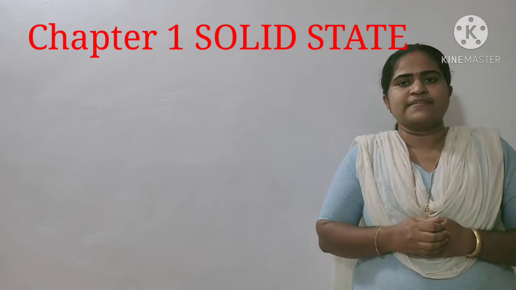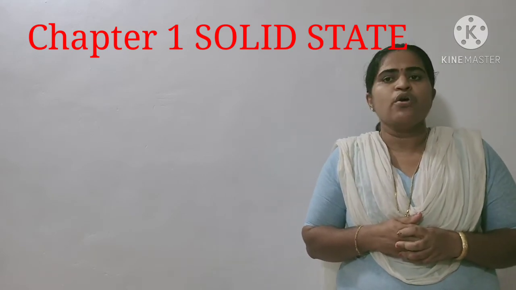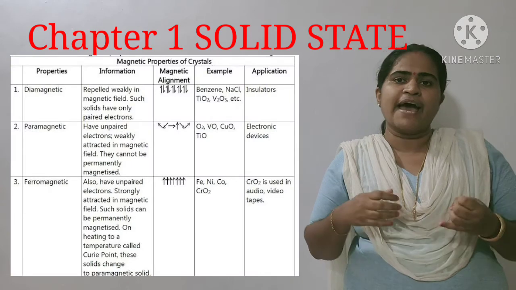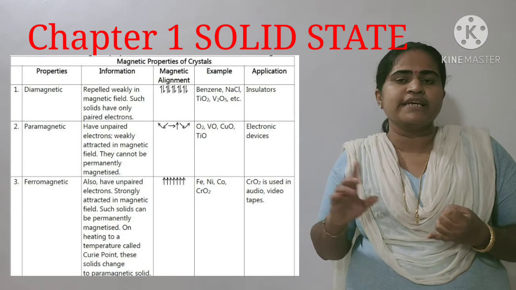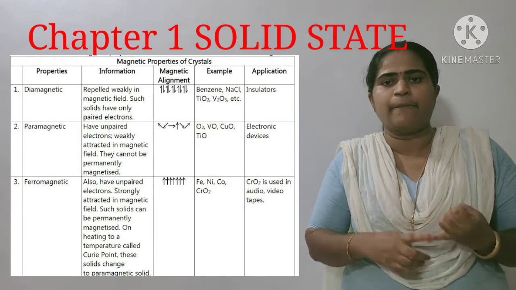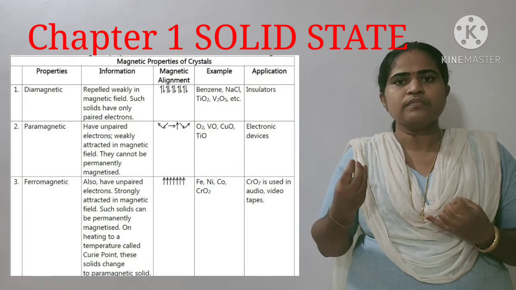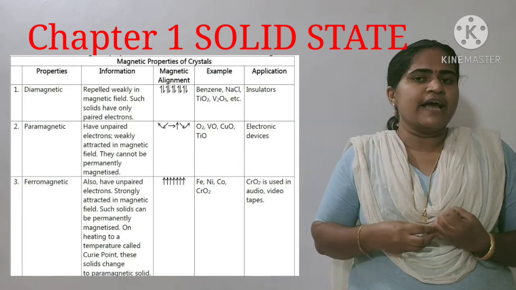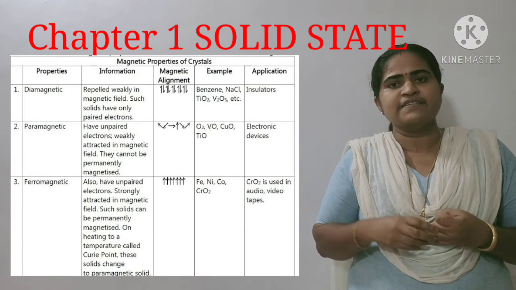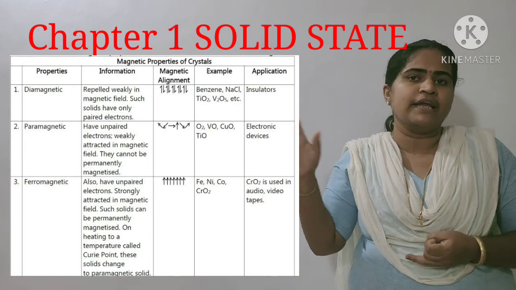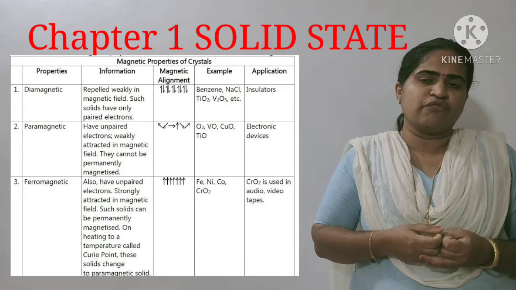Next, we discuss the magnetic property of solids. We already learned that solids are paramagnetic or diamagnetic. What is diamagnetic? If all the electrons present in a solid are paired, that is known as a diamagnetic substance. They are weakly repelled by the external magnetic field. What is paramagnetic? Paramagnetic means there is presence of unpaired electrons. So they are weakly attracted by the magnetic field.